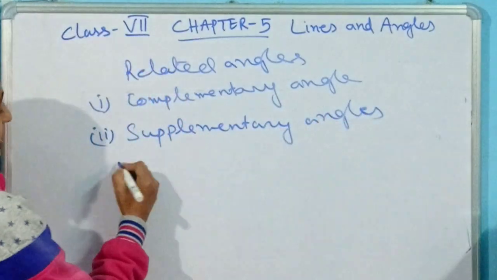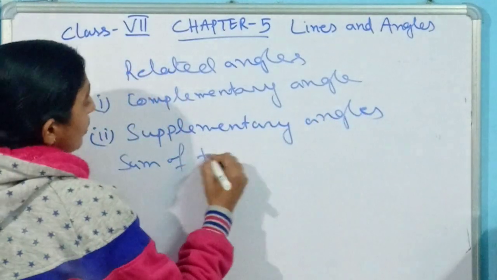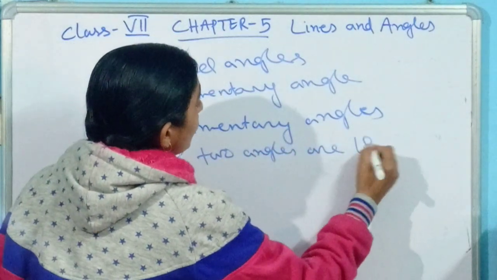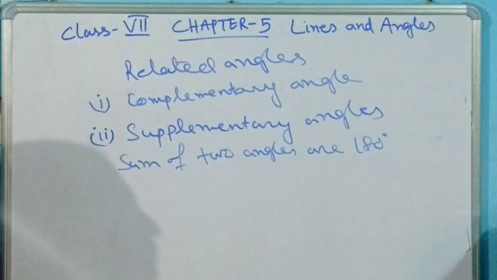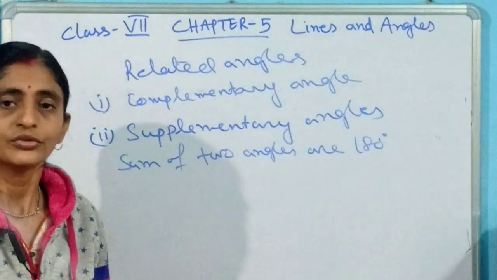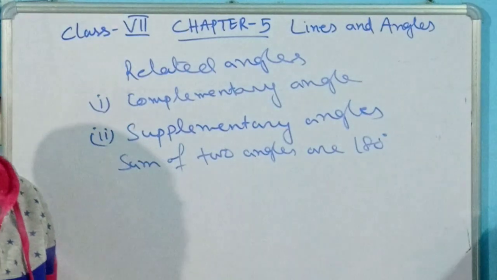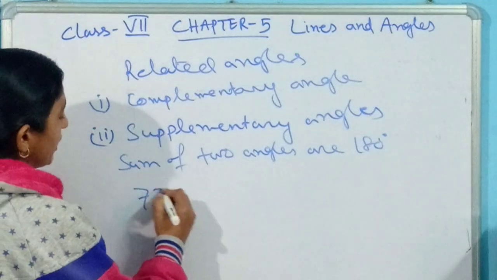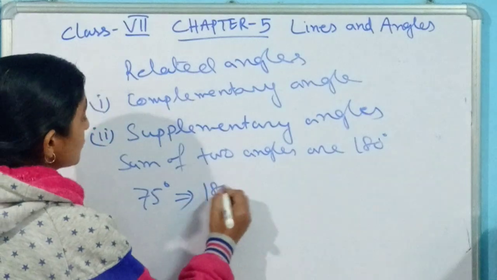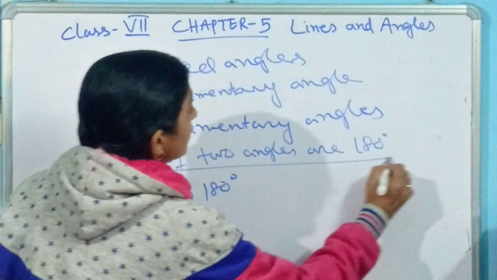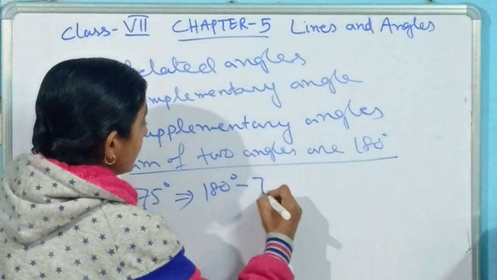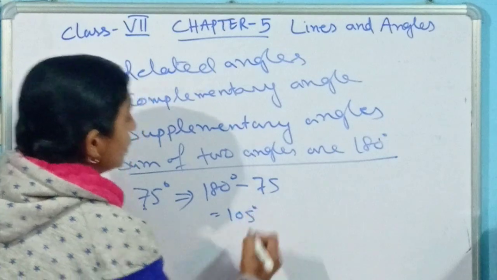Here, what is the condition we are going to follow? The sum of two angles is 180 degrees. So, in which situation will you get it? Suppose one angle has been given as 75 degrees. What will be the supplement of 75 degrees? Its supplement must be, as the condition says, that the sum of two angles is 180 degrees. So the supplement of 75 degrees is equal to 180 minus 75, which is 105 degrees.